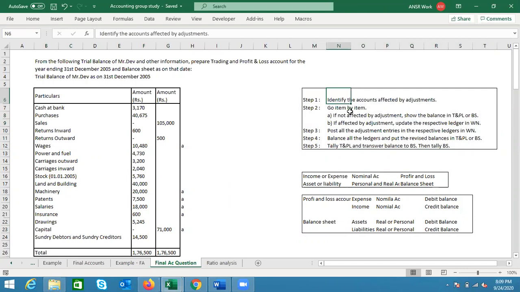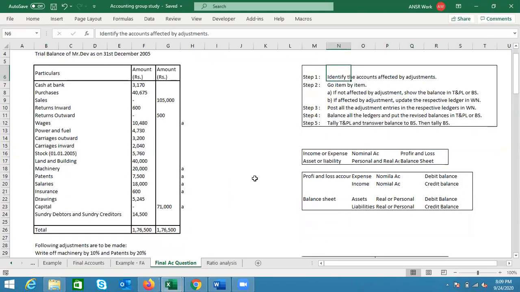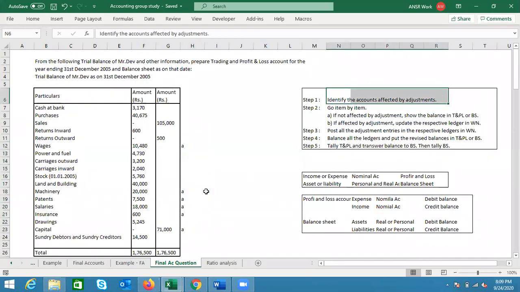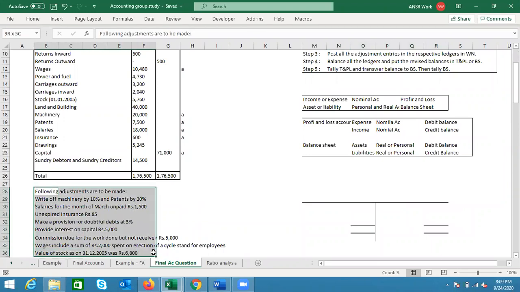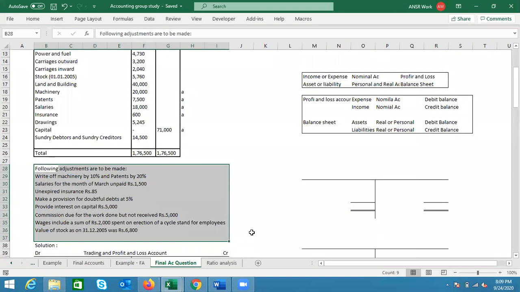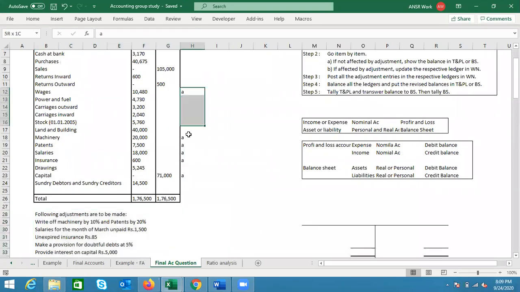Step one says identify the accounts affected by the adjustments. I'll just quickly recap. We have already done it because you must be seeing I have written it on the side of each of those items. So what we are doing is going through the adjustments, and we are determining what accounts are getting affected by these adjustments, and we are writing just a right on the side of that account name, or you can put a tick on it, any way you can remember. So we need to know which are the accounts which are getting affected by the adjustments. That is the sole purpose.